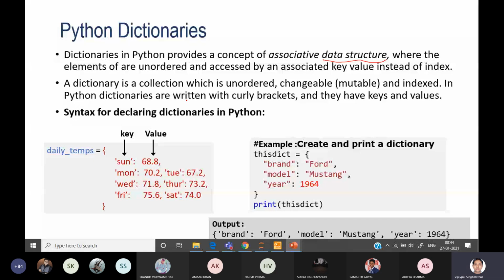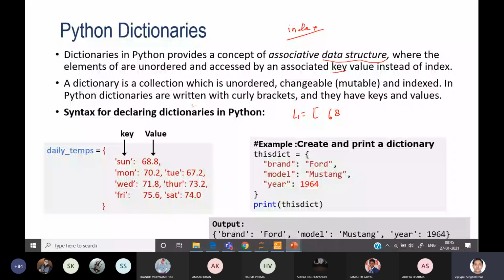Every element is stored with one key value associated with it in order to access the value. Suppose we want to create a list, li, for some elements. I want to store 68.8, next I want to store 70.2, next I want to store 67.2, next I want to store 71, and so on.